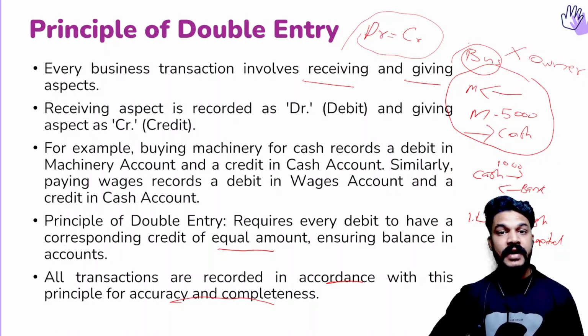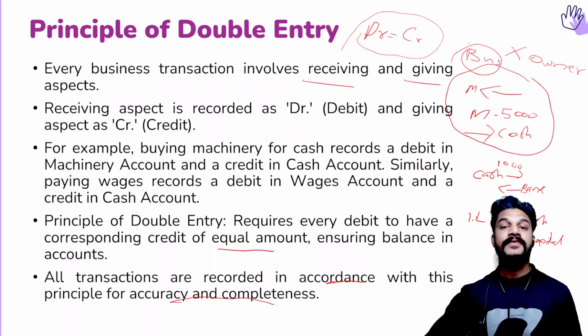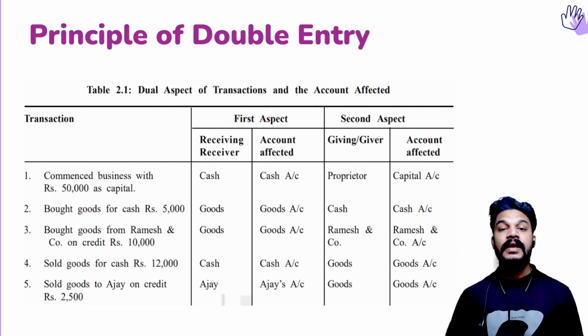So the main principle behind recording the transaction, that means journalizing the transaction, is the principle of double entry or dual aspect. Dual aspect means each transaction will have equal debit and credit. Once again, if we summarize this topic, for each transaction there will be at least 2 accounts, and one account will be debit, the other account will be credit, and the amount of debit and credit will be equal. That's what is called the principle of double entry. And here we see the principle of double entry and how it will be affected.